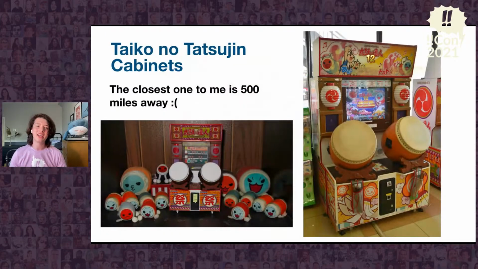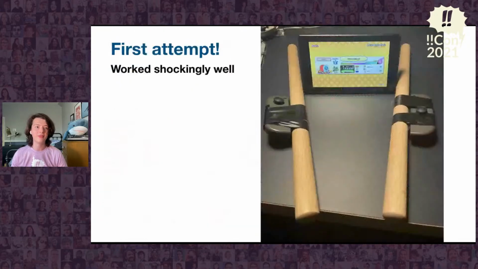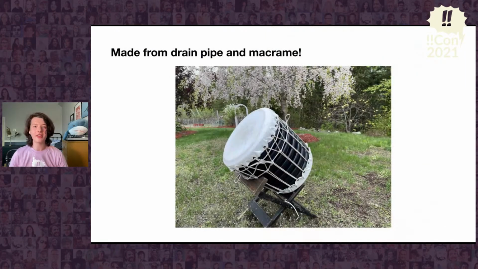But unless you can find the arcade version or pay extra for a fake drum, you're stuck waving the controllers around in the air, pretending to play a drum, which is not nearly as fun as wailing on a real one. My first attempt to improve this made it feel somewhat more realistic, but it was pretty crude, it missed a lot of hits, and it just didn't feel quite right. However, since I have a real drum, why couldn't I make something so I could play with it instead of the controllers?